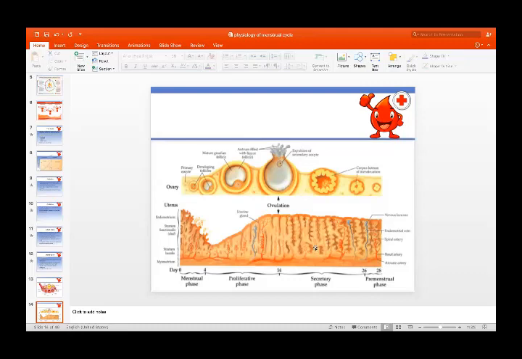After ovulation, what happens? The corpus luteum starts secreting progesterone, and under the effect of progesterone, the secretory phase in the endometrium starts. During the secretory phase, there are secretory changes in the endometrium. There will be no increase in the number of glands, but the glands will increase in size and they will become more tortuous. So after the secretory phase, when the corpus luteum starts regressing, there is withdrawal of the progesterone hormone, and it will lead to onset of menstruation again.